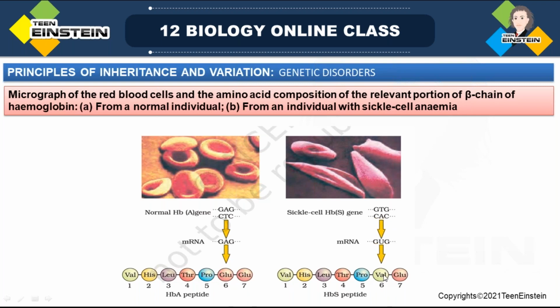Here on the 6th position, you can see the remaining is all the same. Everything is the same except the 6th position, where instead of glutamic acid, valine is coming. So that condition shows sickle cell anemia. Here you can see this is the normal blood cell condition, but when sickle cell anemia comes, it becomes like this.